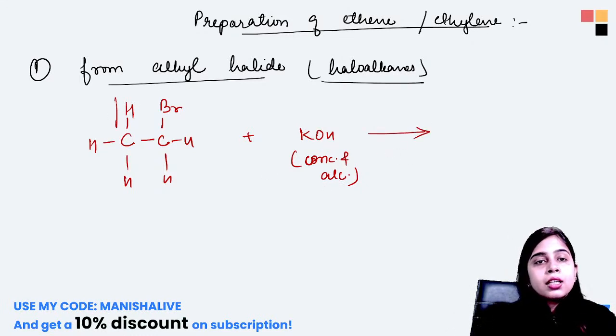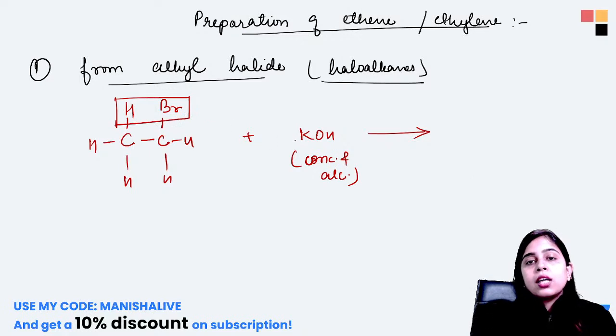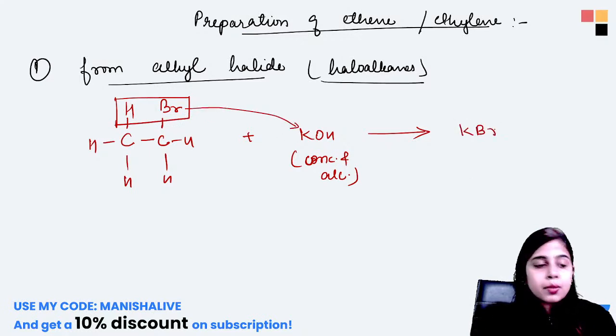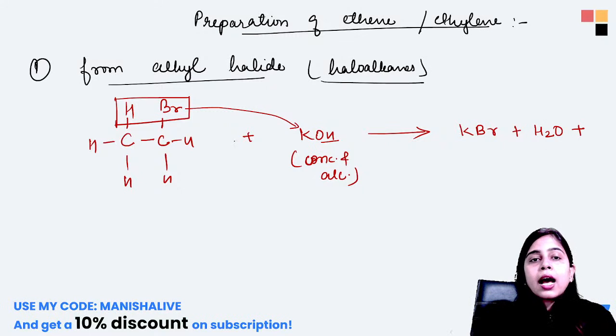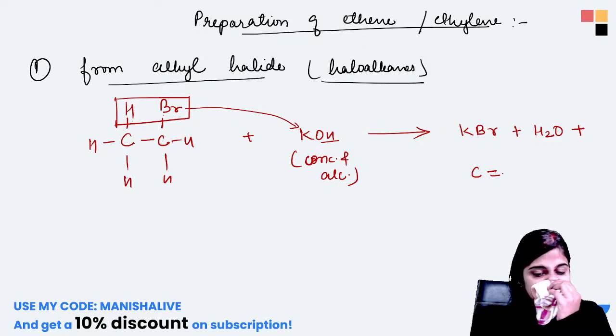What will happen? HBr will come out and the Br will combine with the potassium to form KBr, potassium bromide. And this H will combine with OH to form water molecules. And since both of these two atoms are removed, what will happen? Your carbons will form a double bond.